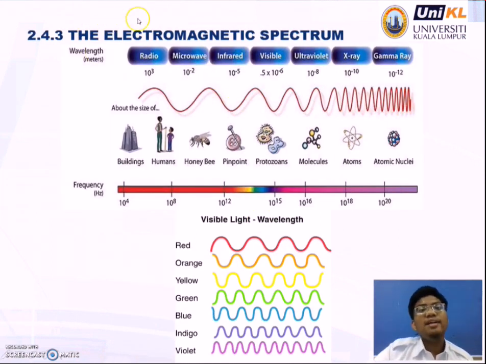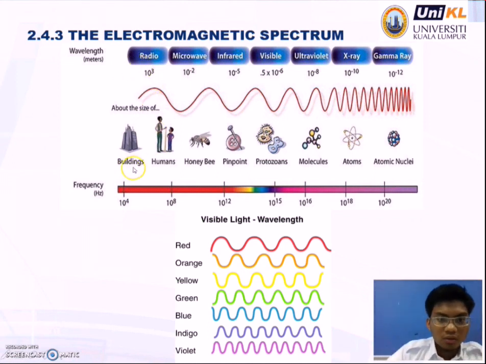So, now we look at the electromagnetic spectrum. The two pictures below show the different wavelengths and also the frequencies. Radio, microwave, infrared, visible, ultraviolet, X-ray, and gamma rays have different wavelengths in meters.